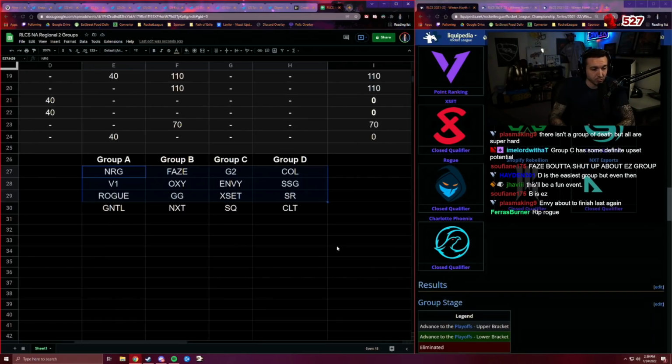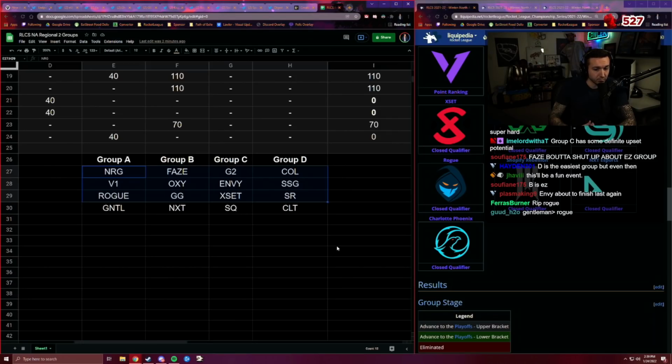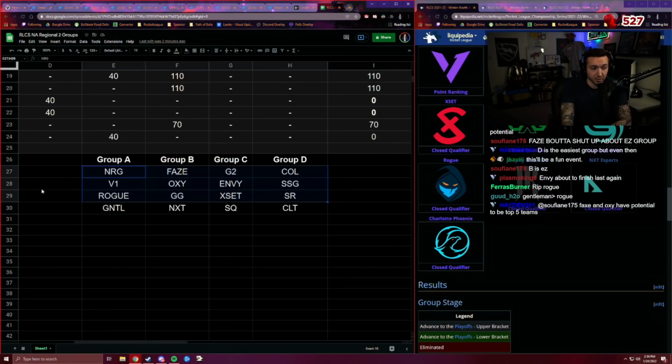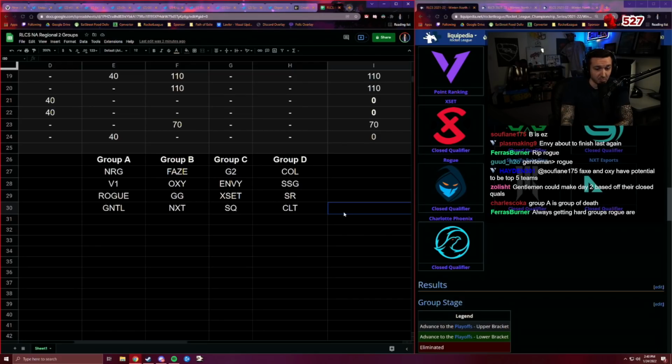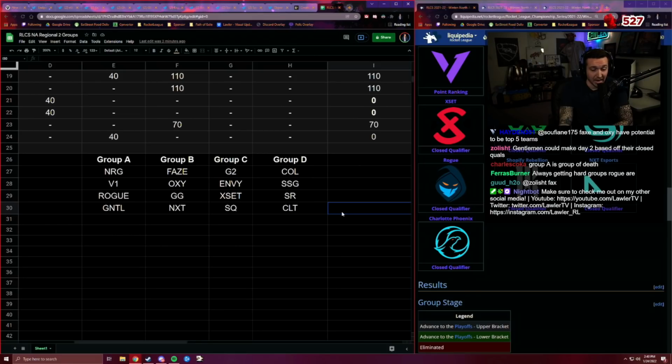Who knows how that goes for Complexity? XSET might take a loss instead of, you just don't know. Maybe Gentleman Rogue are playing for a tiebreaker. We don't know, dude. It is going to be rough. But based upon how groups look, based upon the math, based upon the way tiebreakers work, that's what we're looking at.